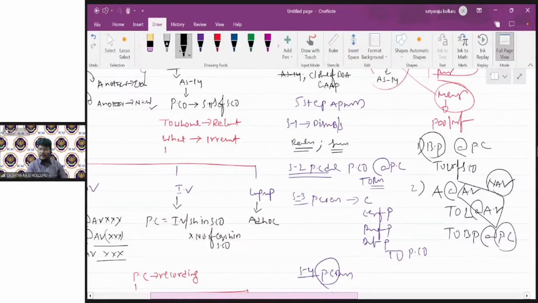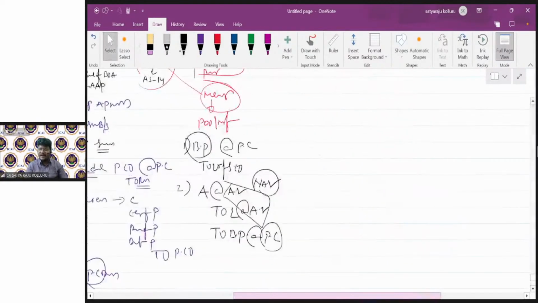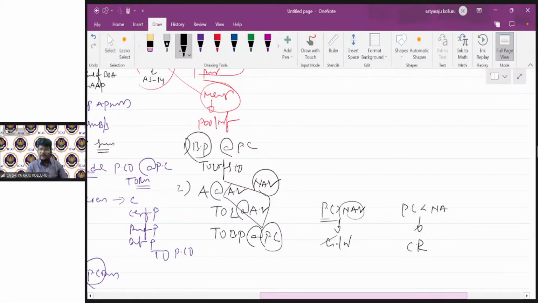That means indirectly you are comparing PC with NAV. Sir, in this case, if PC is greater than NAV, then it leads to goodwill. If the PC is less than NAV, it leads to capital reserve. It's very simple, no need to buy out anything. Whatever amount we are paying is excess, but the benefit we are getting is less, then the excess payment over the benefit we can treat as goodwill of the selling company. Whatever we are paying is less than the worth of what we are getting. That's why it is a capital profit situation and we transfer it to capital reserve. So if it is the goodwill situation, you may incorporate it here. If it is the capital reserve situation, you may incorporate it here.